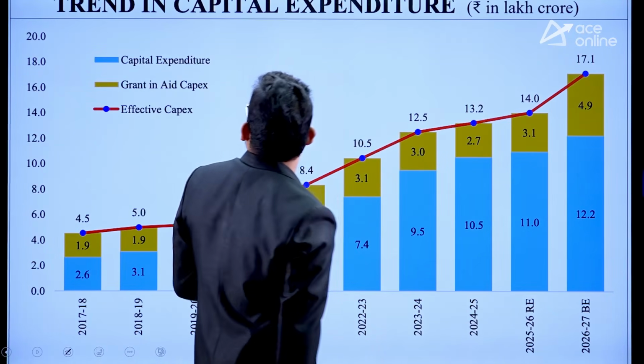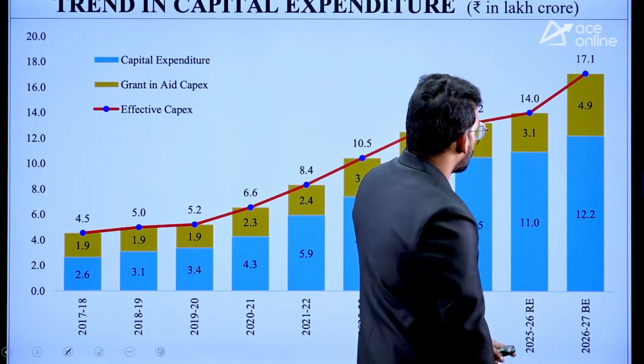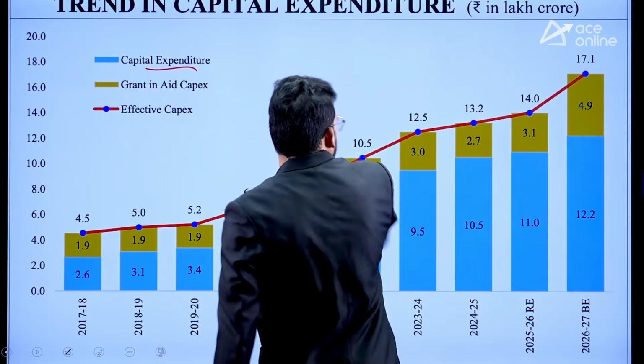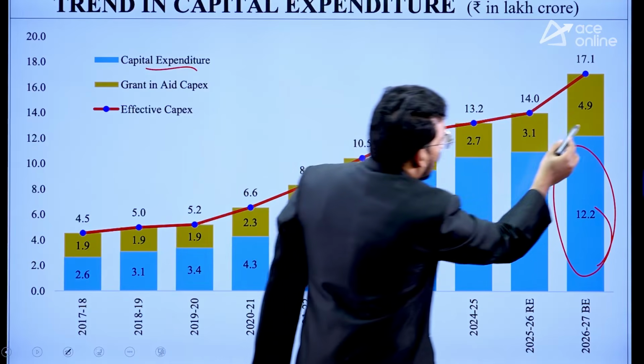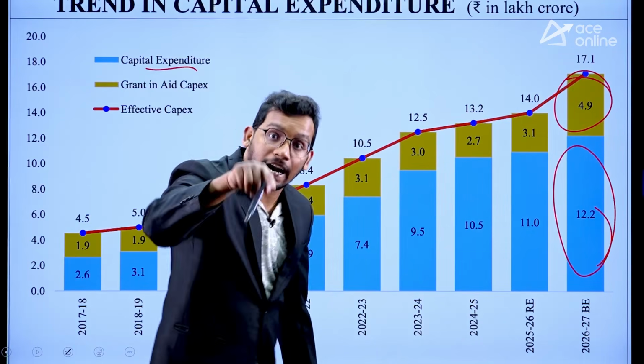So this is also trend in capital expenditure. So total blue color one, you can see capital expenditure is 12.2 lakh crores. In the beginning itself we have discussed, and then 4.9 is the grants to states.